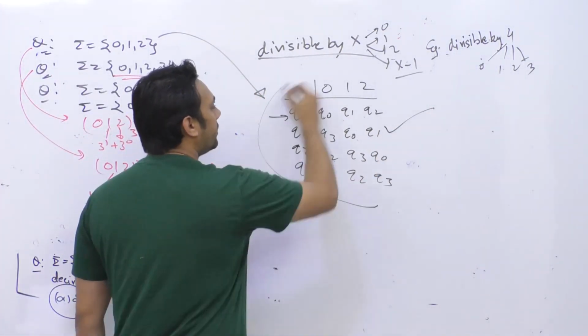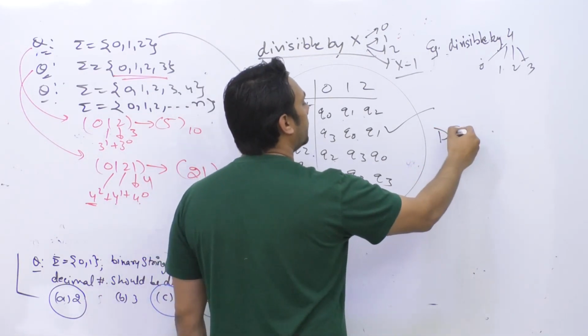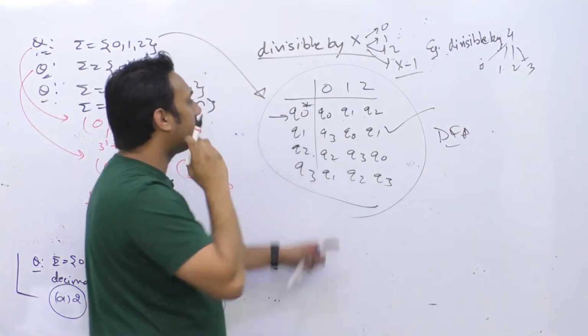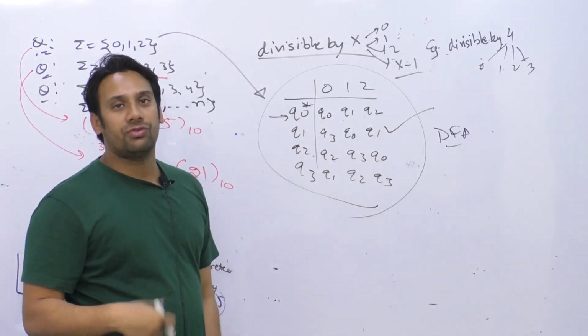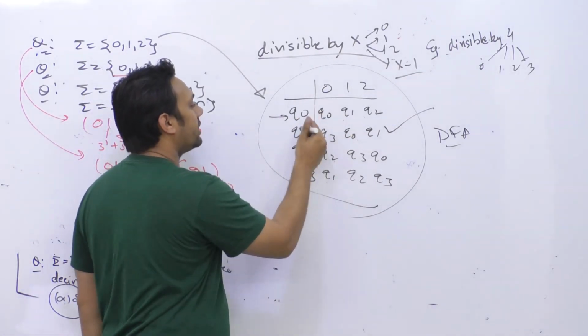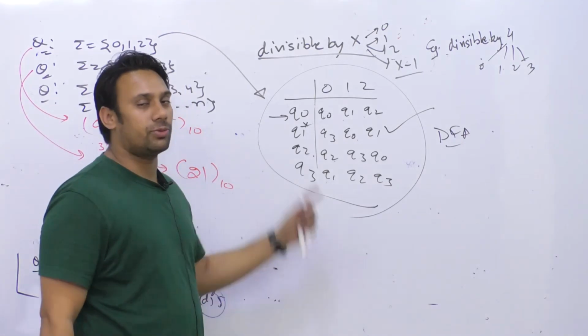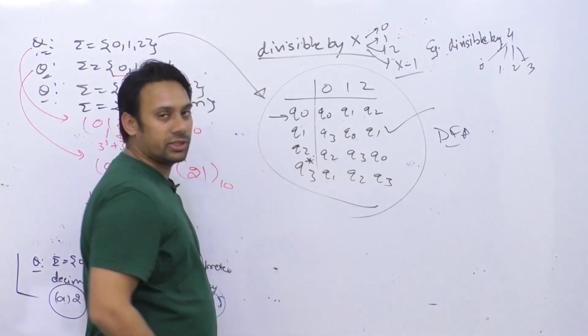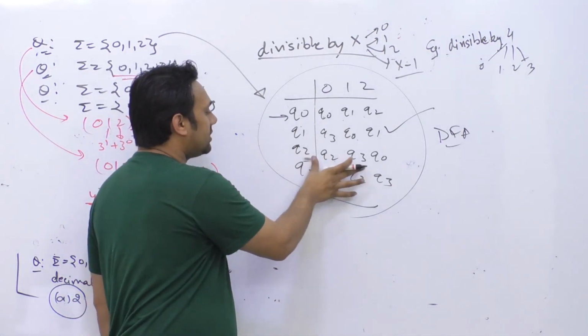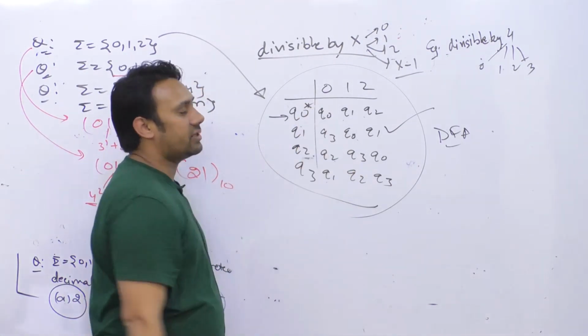Just by looking at it, you can easily create a DFA that will divide a ternary number by 4, and whatever remainder you want, if you want remainder 1, then you make Q1 the final state. If you want remainder 3, make Q3 final. If you want remainder 0, make Q0 final.